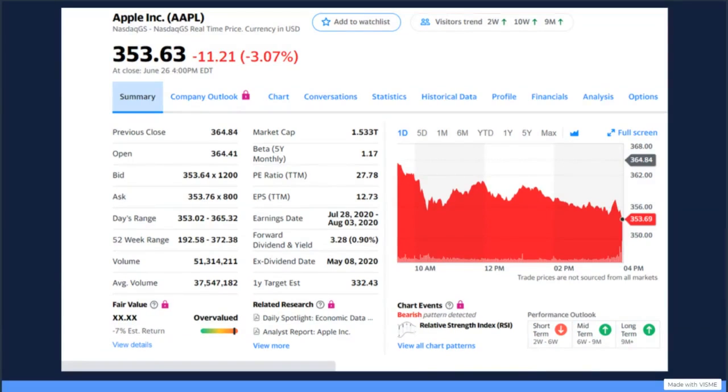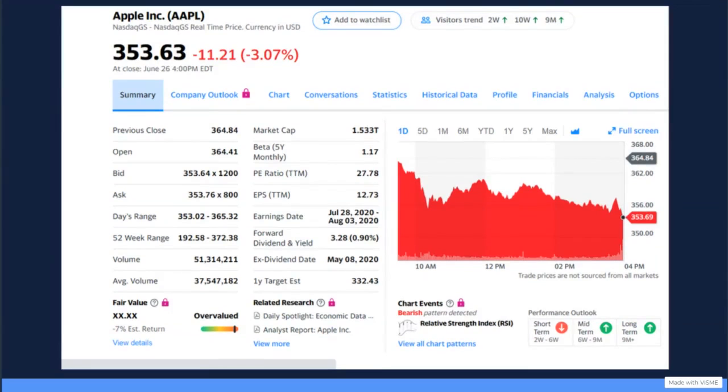The day's range is what the stock price was throughout the day, and the 52-week range is the day's range, but for the whole year. So Apple was between $192 and $372 in the last 52 weeks.